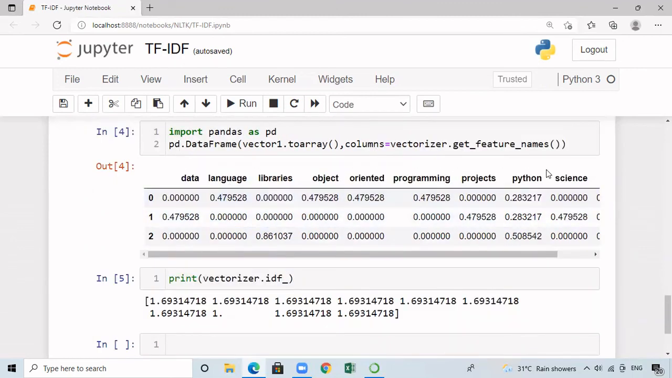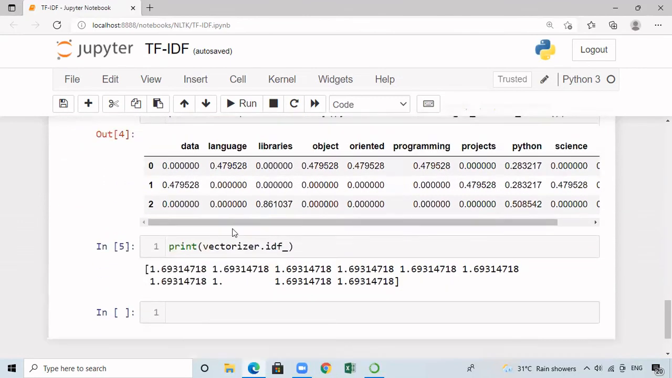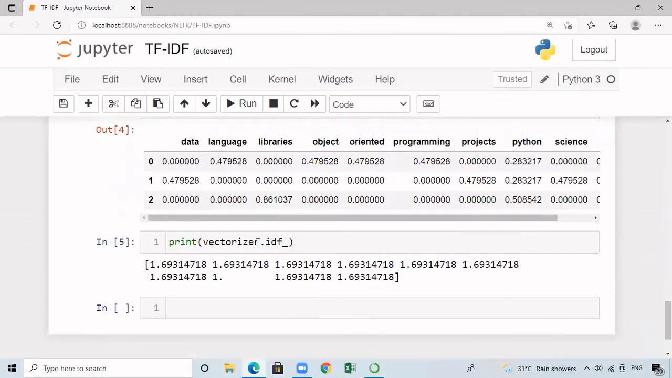And the values expressed in this matrix are nothing but the product of TF and IDF values. We can even print IDF values separately by calling vectorizer, which is nothing but the object we have created, dot idf_. So this is a property. When I print this property, this is going to tell me what is the IDF value for each and every word in our text corpus.